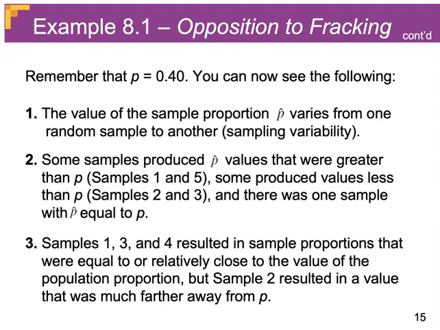Now, there are a few observations that we can make here. The value of a sample proportion varies from sample to sample. That's our sampling variability. We also noticed that some of these samples had p-hat values greater than the real p, others had values less than the real p. And 3 of the samples, 1, 3, and 5, had sample proportions that were quite close to the actual value of the population proportion. Sample 2 was really far away.